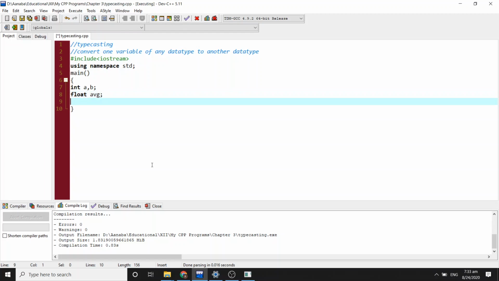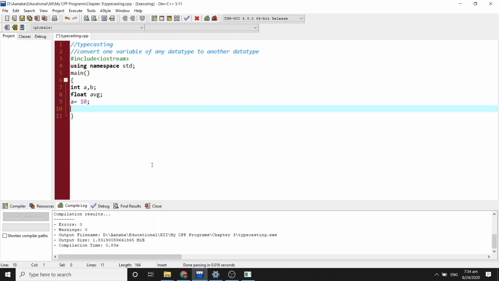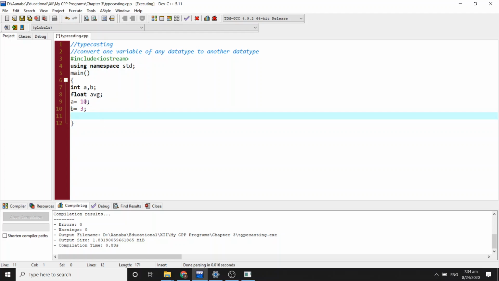Now how can we find the average of two numbers? Let's suppose a is equal to 10 and b is equal to 3, and if we want to find the average, avg is equal to (a + b) divided by 2.